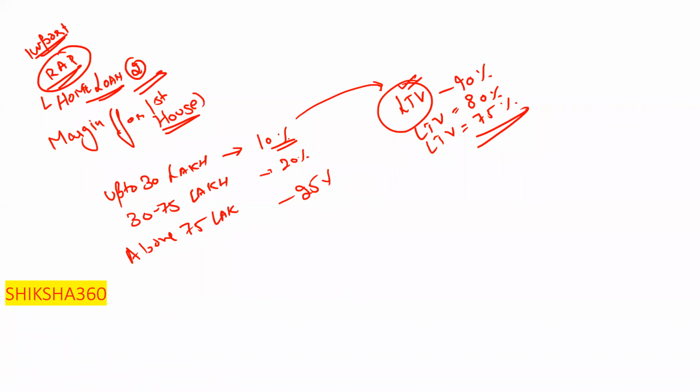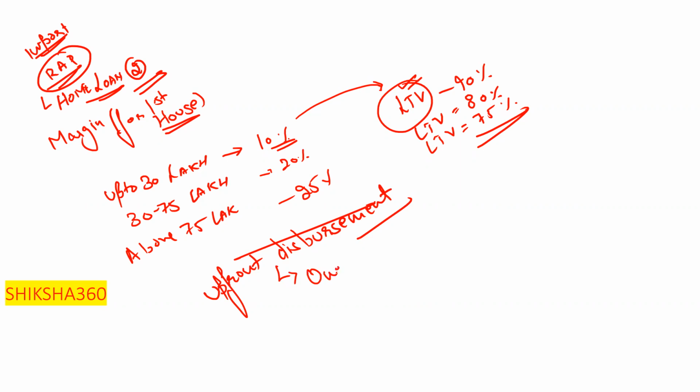One more question, I do not exactly remember this type of question: what is upfront disbursement? They asked this in the examination. Upfront disbursement is basically when you have to purchase a built house or constructed house. So upfront disbursement is basically a one time payment.